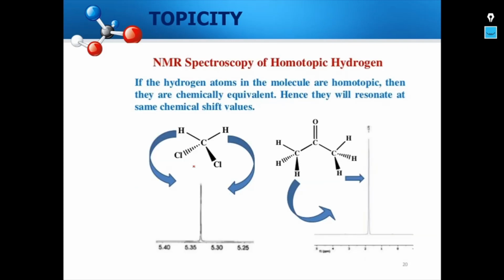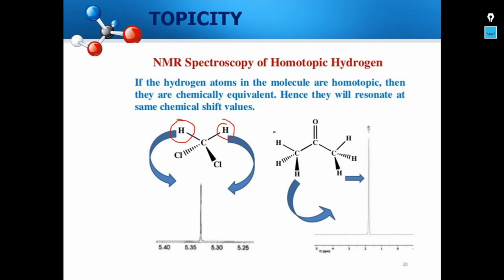Another inference one can get in the identification of topicity of a molecule is the NMR. NMR is a wonderful tool to identify whether the hydrogen is homotopic or heterotopic in nature. If the hydrogen atoms in a molecule are homotopic, then they are chemically equivalent.